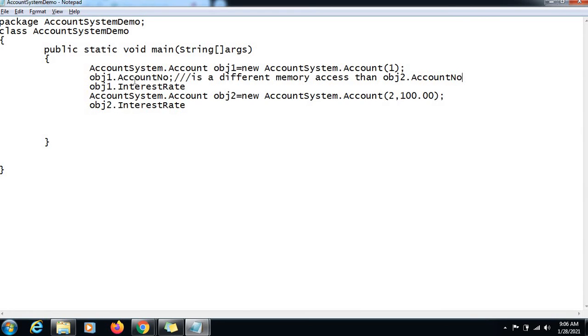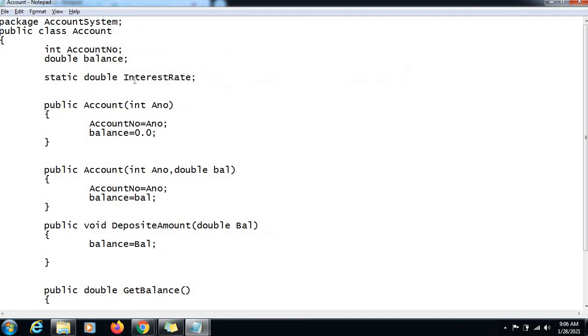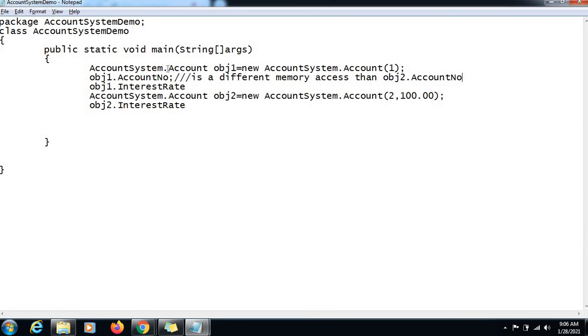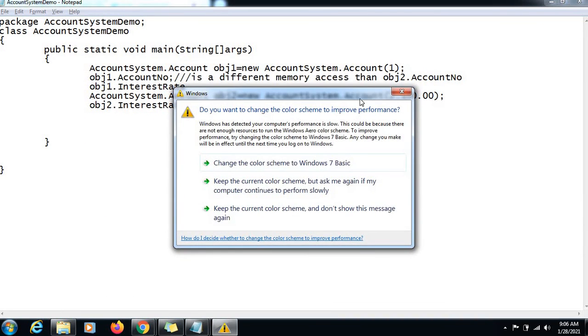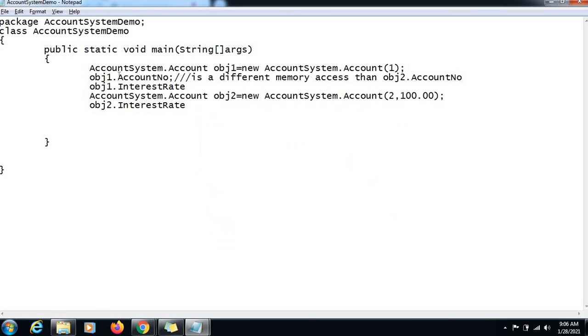Here the account number and balance, as they are instance variables, their memory references are ultimately stored in the objects. So to access them you need to mention the object name as well, because the object contains the references to those copies, which are created for specific objects.